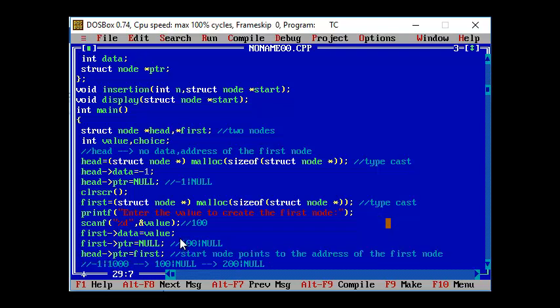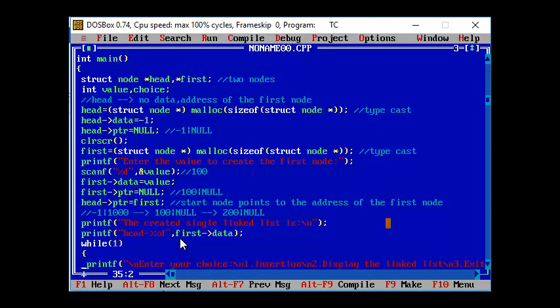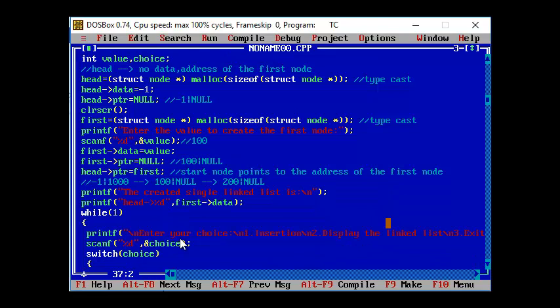The first node will not have any other node to point to, so I'm pointing the address field as null. Now your start node or the header node will have the address of the first node. That is why we are updating the structure member pointer to the address of the first node. Moving on, we are inserting the new nodes as well as displaying the linked list.